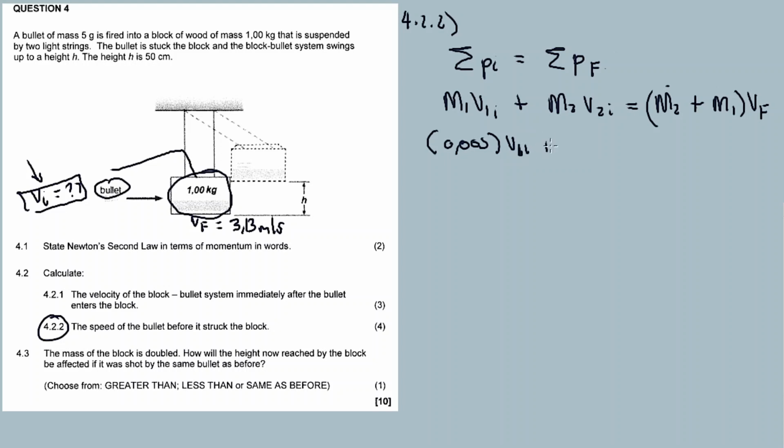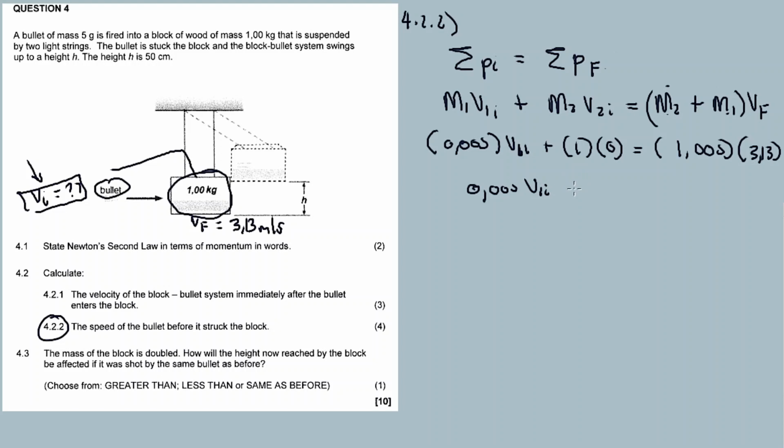V1 initial plus what is the mass? 1. What is the initial velocity of the wooden block? It's 0 because it was stationary initially. So this plus, remember, gives us 1.005 final velocity. We do have this 3.13, right? So here I get 0, I'm left with 0.005.